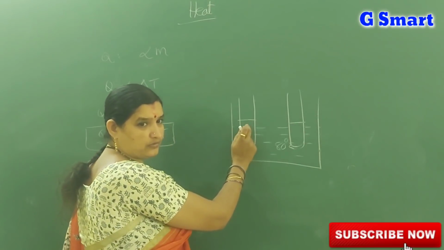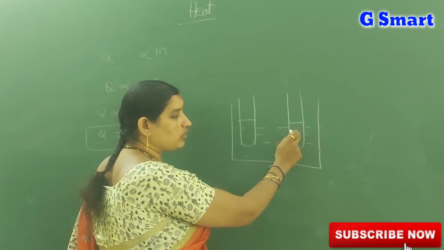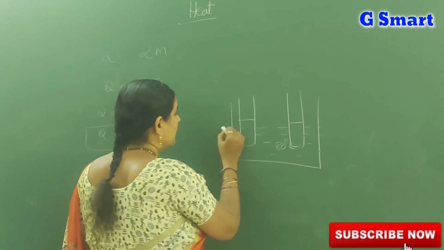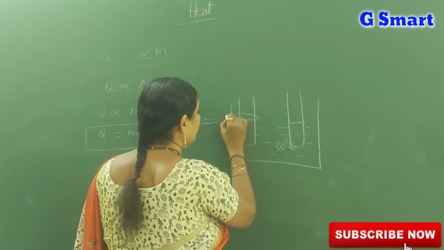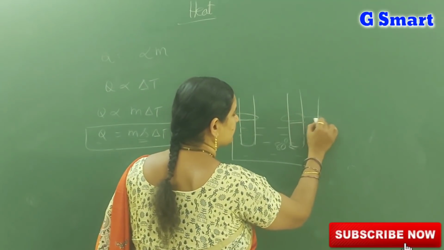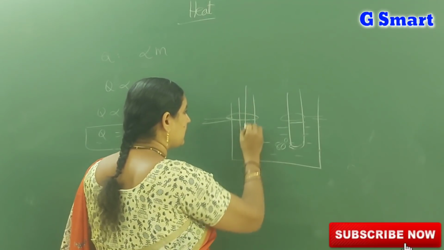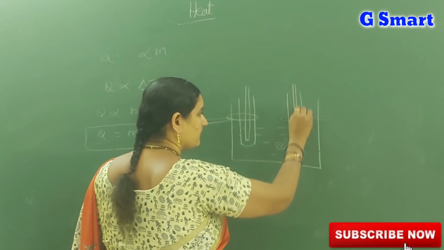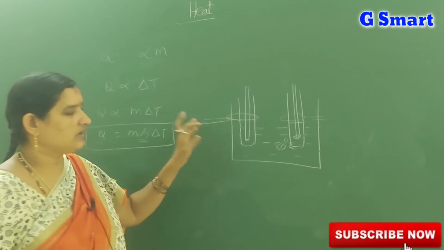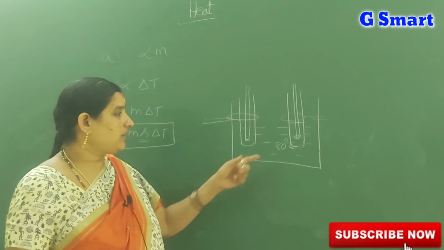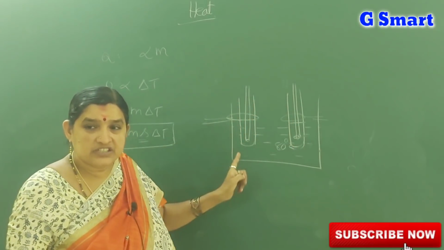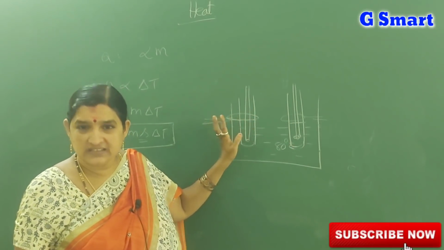You have to take equal amounts of oil and water in two identical test tubes. Fit them with stands and observe. Keep a thermometer in both test tubes and observe the temperature reading. What happens? The temperature in oil rapidly increases, but the temperature in water increases slowly.